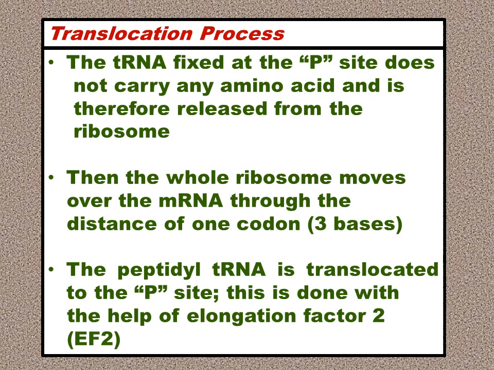Then the peptidyl tRNA is translocated to the P site, and this is done with the help of elongation factor 2. Peptidyl tRNA means the first two amino acids with the peptide bond. So the peptidyl tRNA is translocated or moved to the P site. This is done with the help of elongation factor 2.